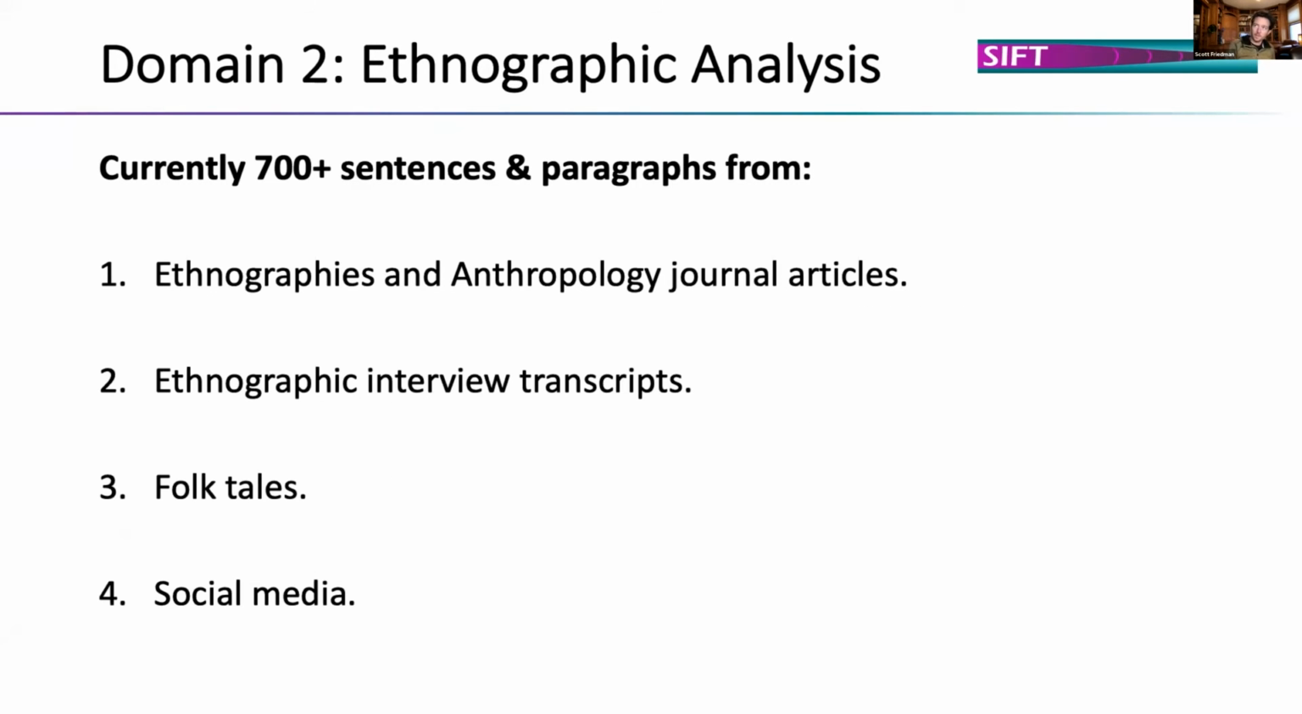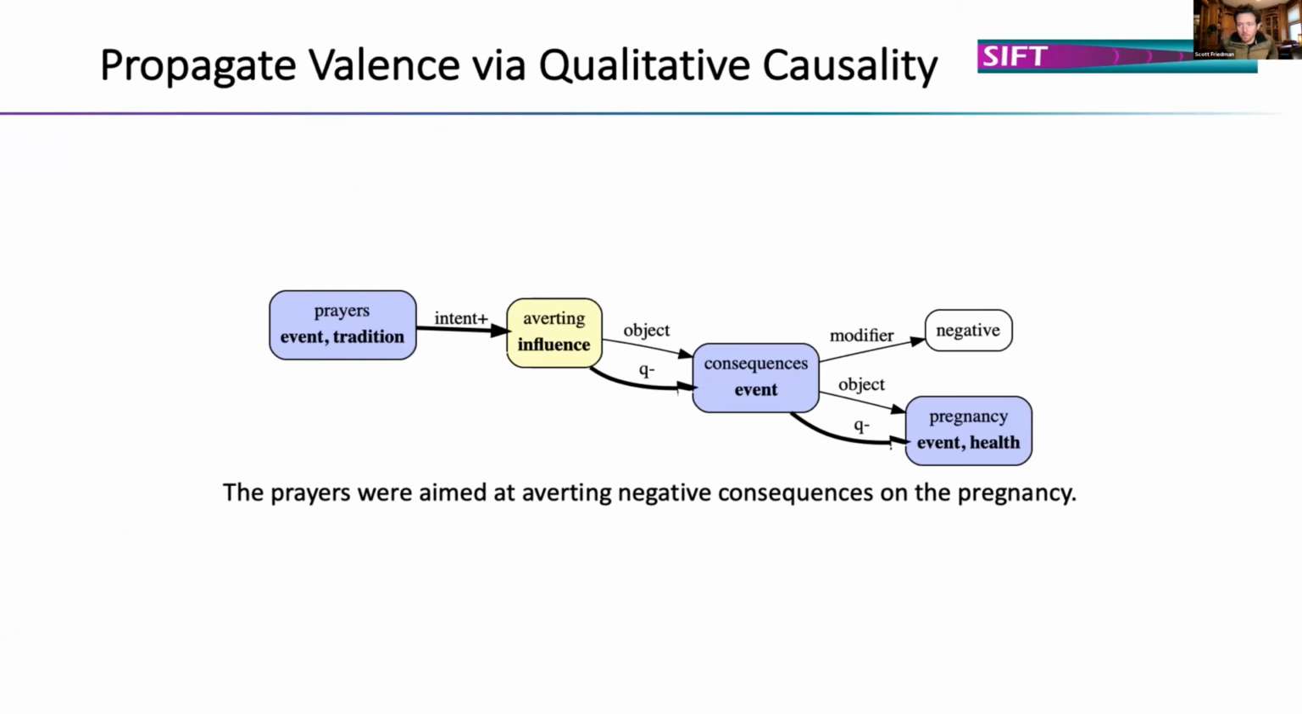In a second domain of ethnographic analysis, we have over 700 sentences from ethnographies, interviews, folk tales, and social media. Instead of showing you more tables, I'll show you what the system can do with the outputs of our transformer-based model. So the prayers were aimed at averting negative consequences on the pregnancy. This is the parse for that. It has intentional causality as well as qualitative proportionalities. So here we have no actor on the prayers because we don't know who's praying, but we know that the intent is to avert negative consequences.